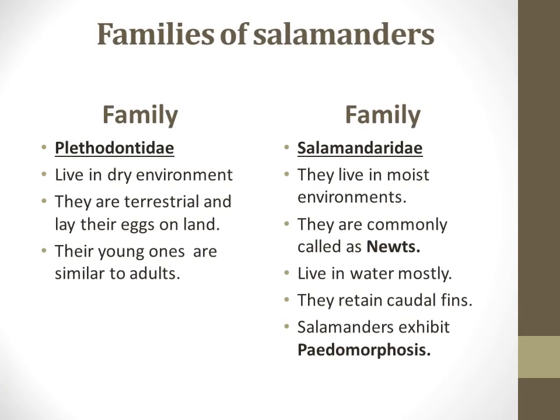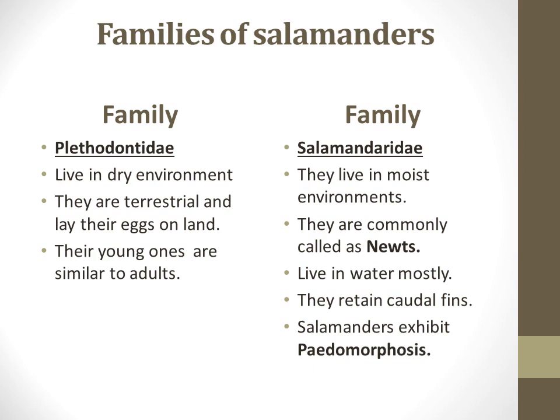There are two families of salamanders. These are Plethodontidae and Salamandridae. Plethodontidae live in dry environments. They are terrestrial and they lay their eggs on land. Their young ones are similar to the adults, while the Salamandridae family lives in moist environments.